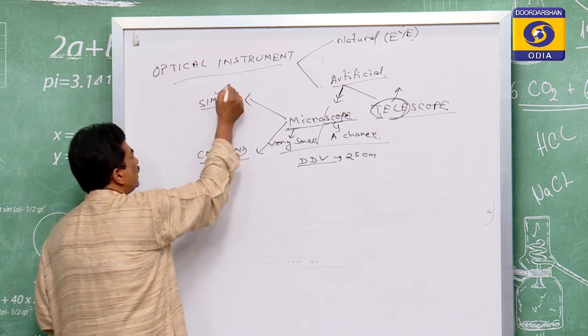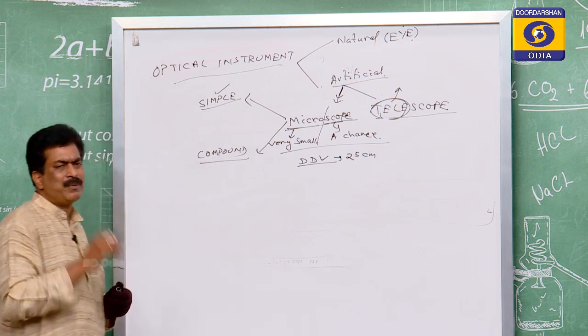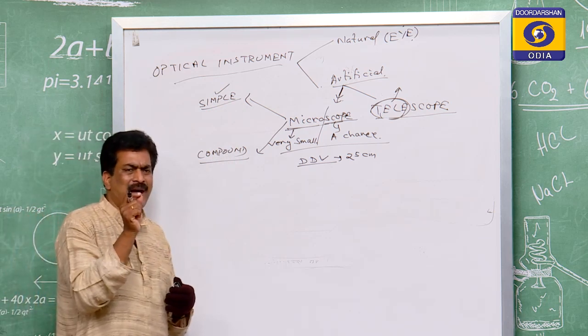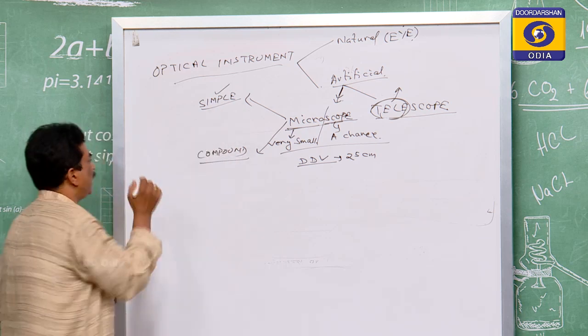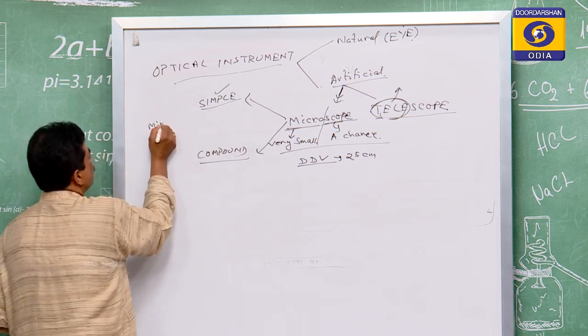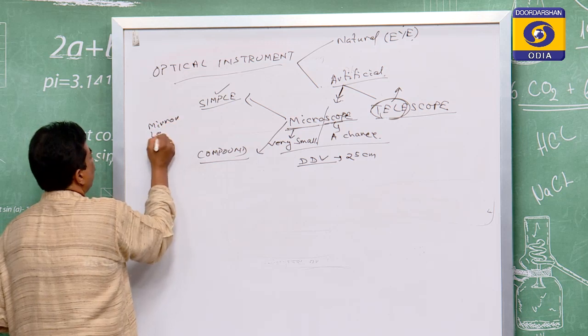As the name is given, simple means you take a simple part of optics. In optics, generally two things are used: one is the mirror, the second is the lens.